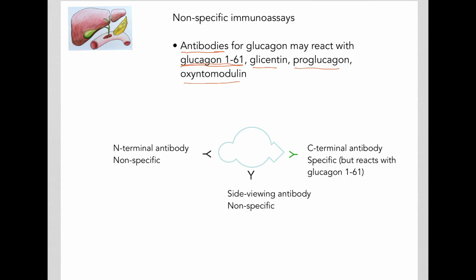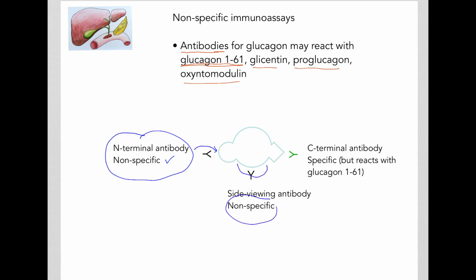Researchers have used several different types of glucagon antibodies. One that reacts more with the N-terminal part of glucagon has been used in several research papers. Unfortunately, this is not very specific. Similarly, there's an antibody that reacts with the mid-region of the glucagon molecule.